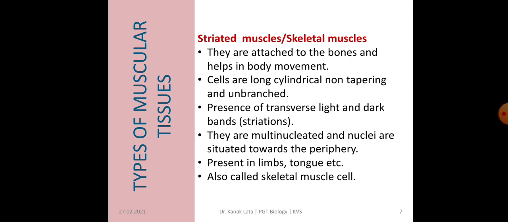They are multinucleated. Multi means many nuclei are present within the cell, and the nuclei are situated towards the periphery, not in the center. And these striated muscles are present in limbs, tongue, etc. These muscular tissues are also called skeletal muscle cells.